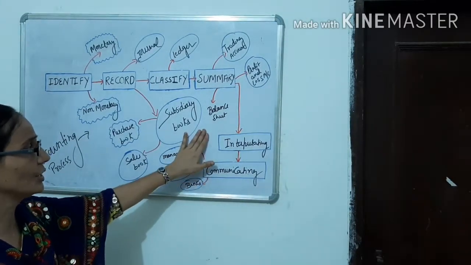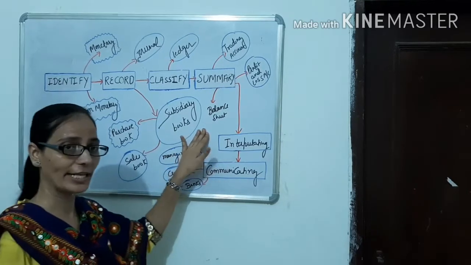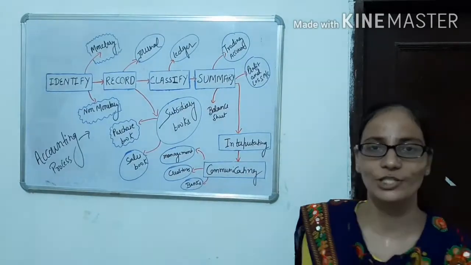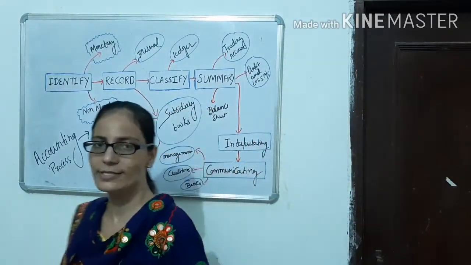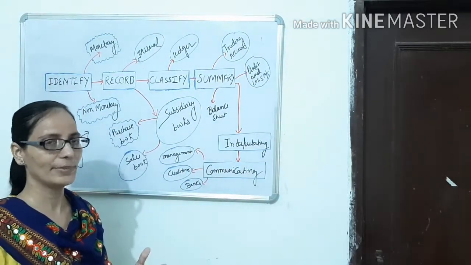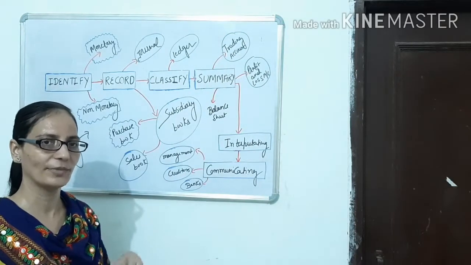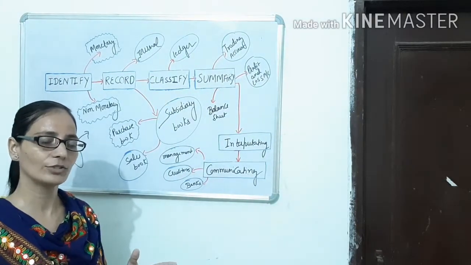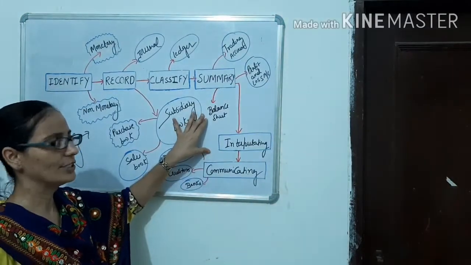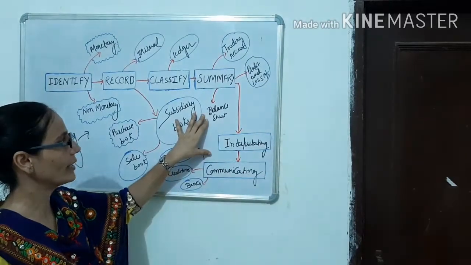Then comes balance sheet. Why balance sheet? It gives the information about the financial position of the business. Now you will ask, ma'am, what is financial position? Financial position stands for total assets and total liabilities. Every businessman wants to know how much he has and how much he can pay from the available balance. So for that it is very important to make a balance sheet to find out the total of assets and liabilities.